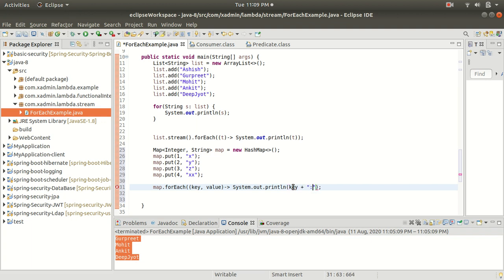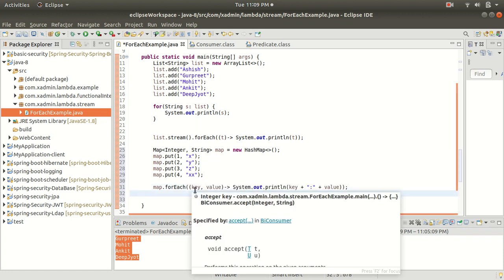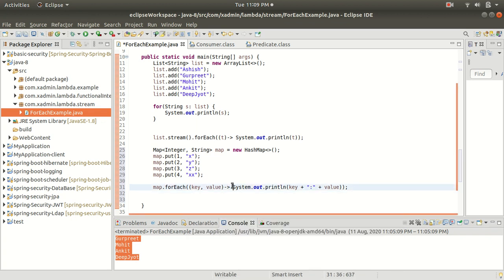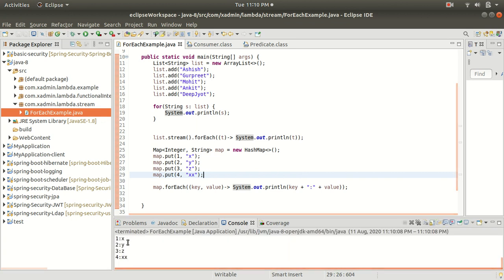We have added the lambda expression of the accept method for the map, and you can see that it takes the key and the value as arguments. Inside the body we are just doing the SOP of the key and the value. Let me save this and run the program. Here you can see that we are getting the keys and values as output.